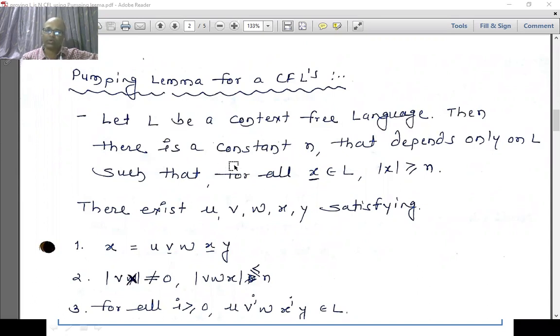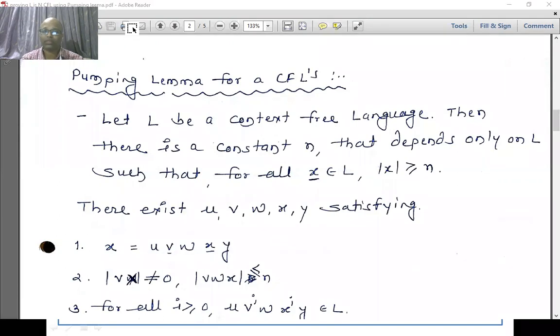Then there is always a constant n that depends upon L, such that for every x which is part of that language, if the length of x is greater than or equal to the defined constant, then there exist u, v, w, x, y satisfying the following things.